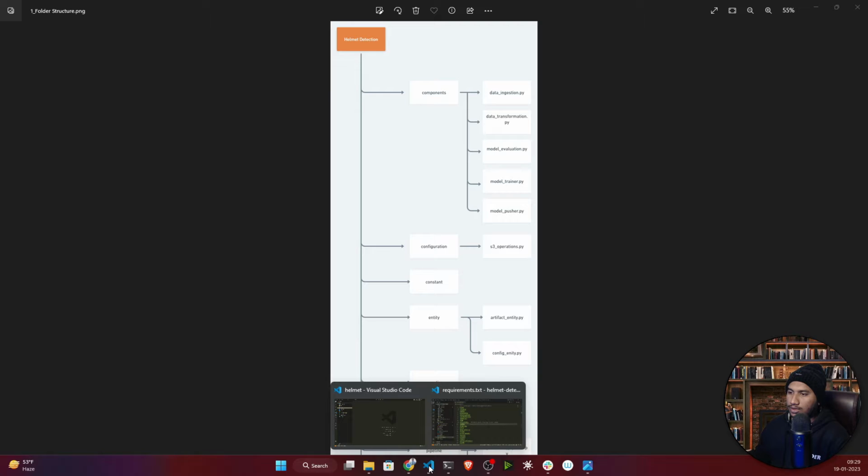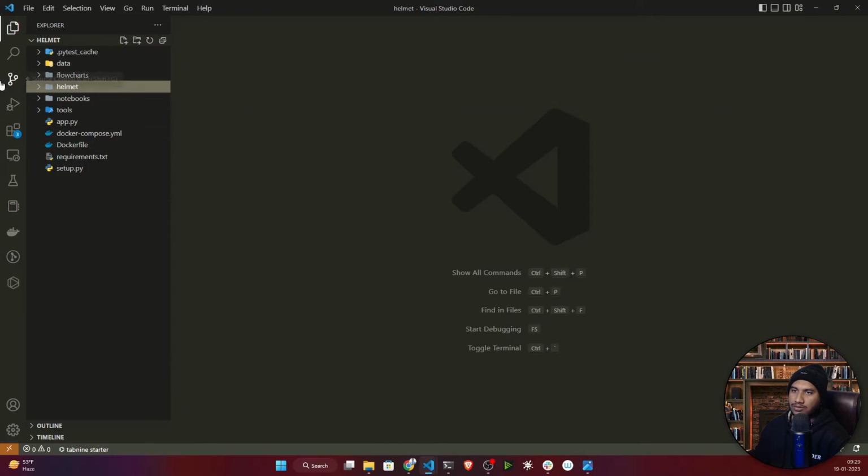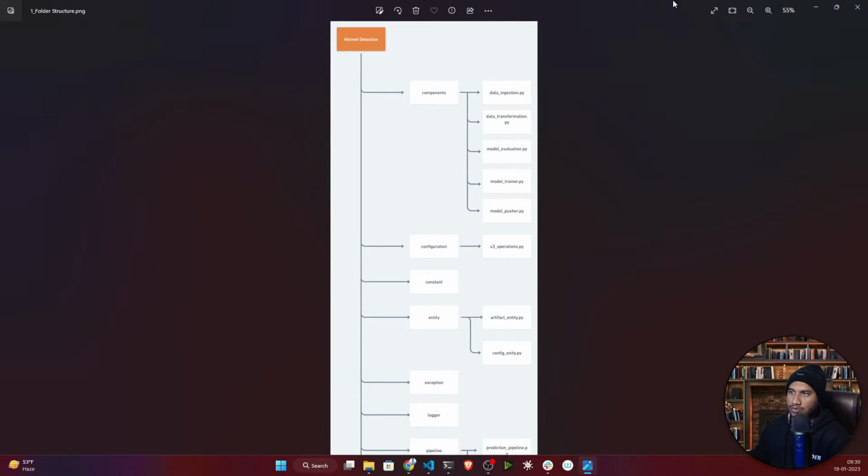Otherwise, creating the folder structure will take time, so I already prepared this one. See guys, this is the folder structure. Here you will see some additional files, like the data flowchart we created previously, and the notebook, but our main folder would be helmet. This is the main folder, the root folder.